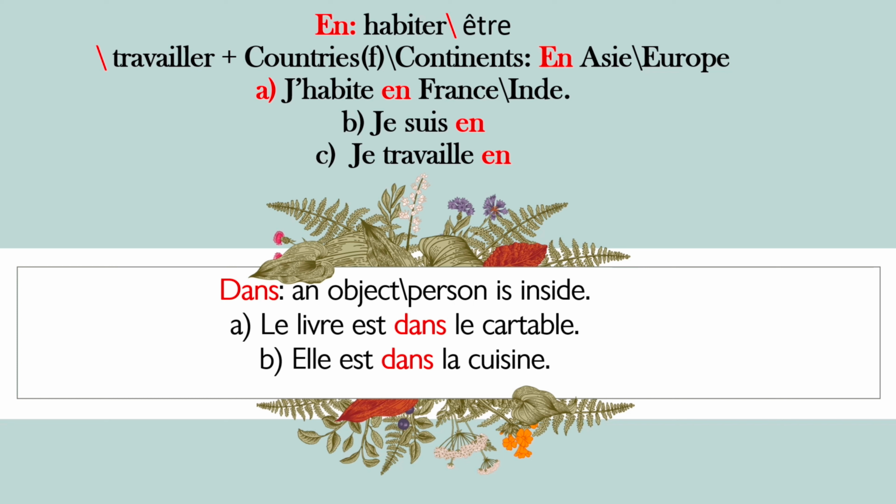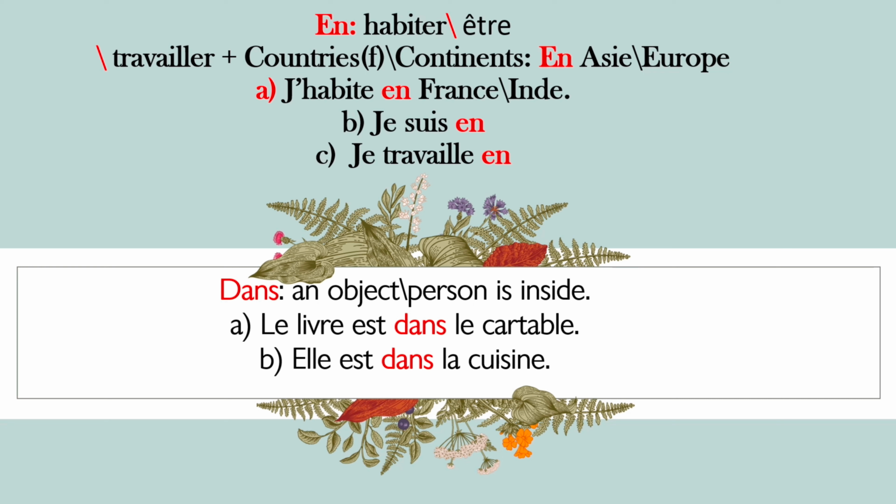With the name of the countries which are feminine in gender and having the reference of to work, to live and to be, we have to use "en", like j'habite en France, j'habite en Inde. I live in France or I live in India. France and India both are feminine gender countries. That's why we have to use "en" having the meaning "in".